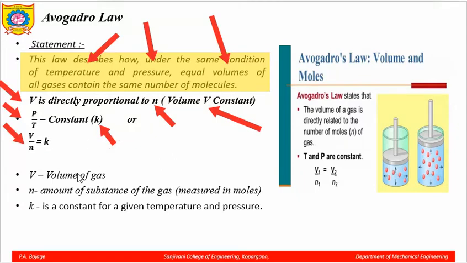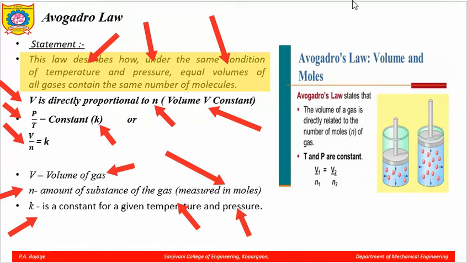And what is V? V is the volume of the gas, and N is the amount of substance of the gas, measured in moles. And here what is the K parameter? K parameter is the constant for what? Again I repeat, pressure and temperature.